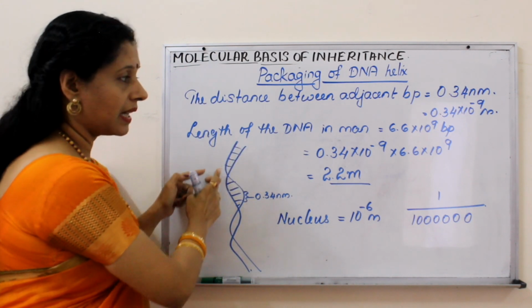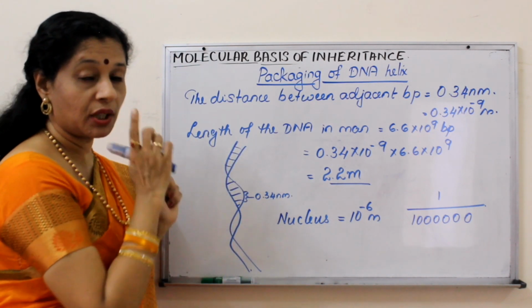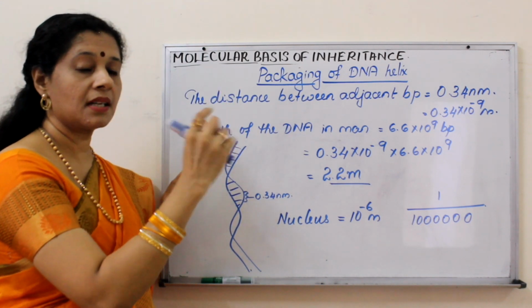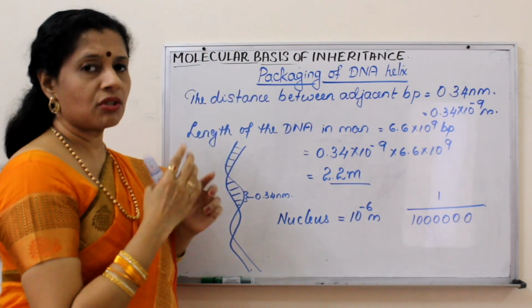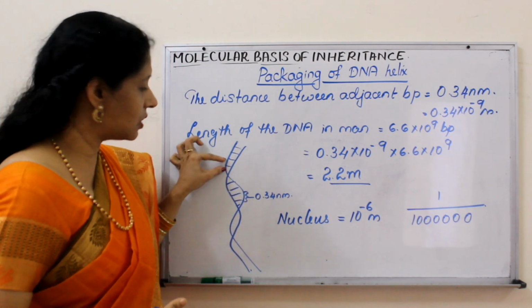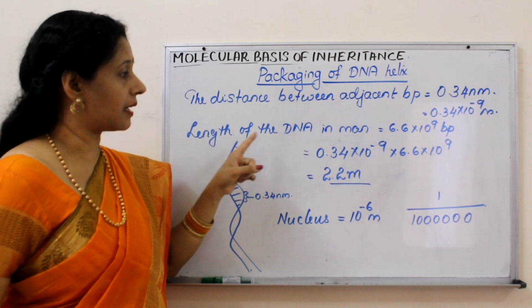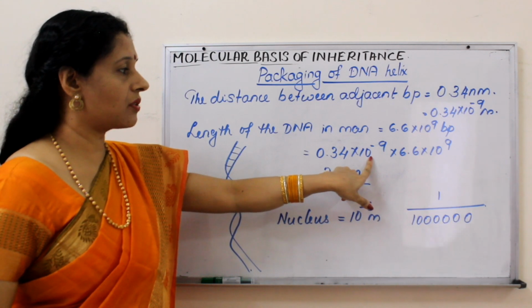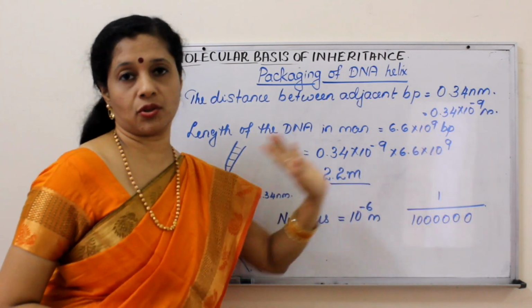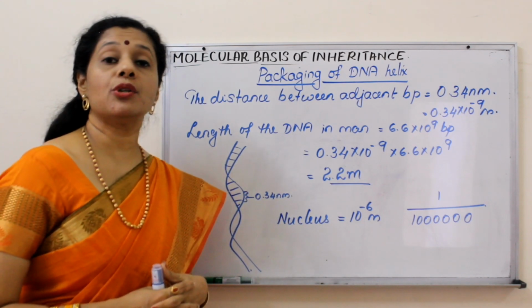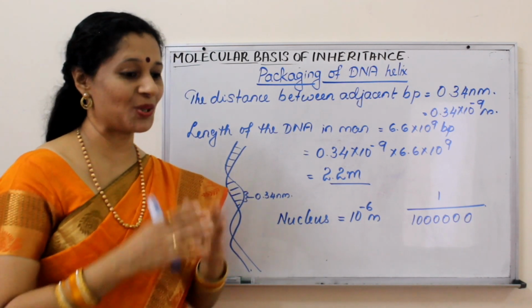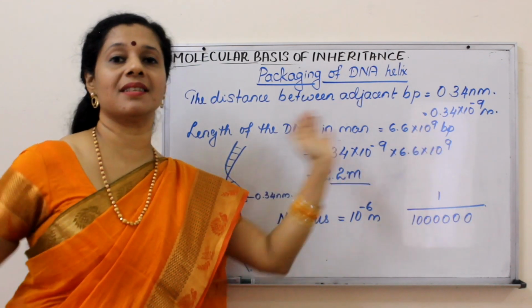Like this, we have to see 6.6 into 10 to the power of 9 base pairs, each one with a distance of 0.34 nanometer. So we just have to multiply the individual distance with the total number, right? So 0.34 into 10 raised to 9 into 6.6 into 10 raised to 9. So you can easily calculate this. You will get 2.2 meters. So 2.2 meters means almost this much.